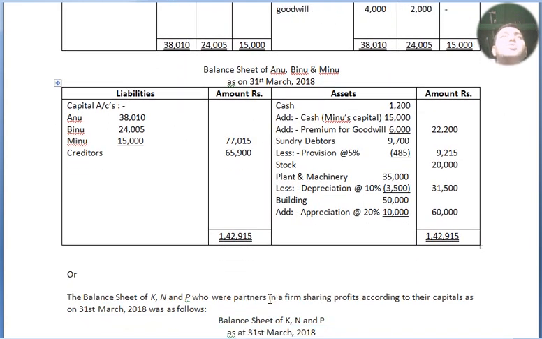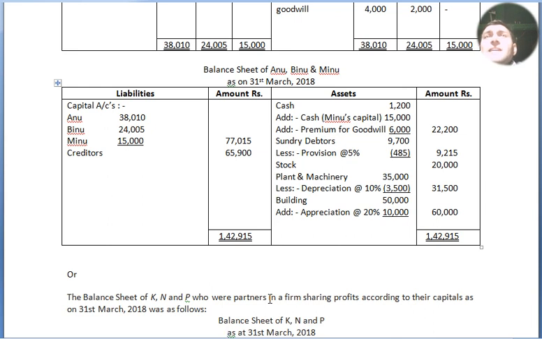As on 31st March 2018, capital account, liabilities amount, assets amount. The capital accounts of Anu, Binu and Minu are 38,010, 24,005 and 15,000, altogether 77,015 in the outer column, and the creditor amount without adjustment is written directly as 65,900, altogether 1,42,915 on the liability side. Now we move to our asset side.